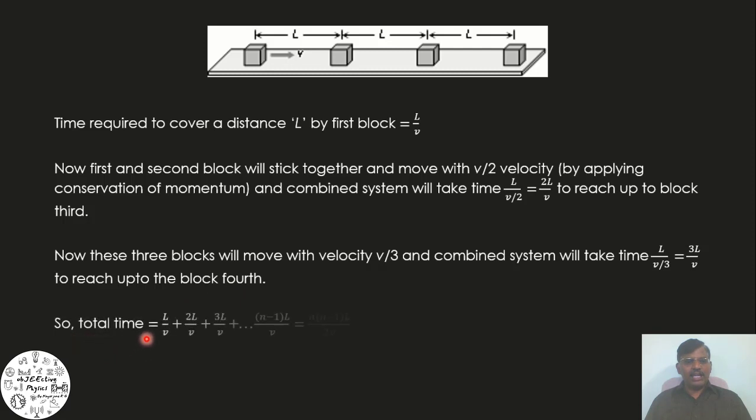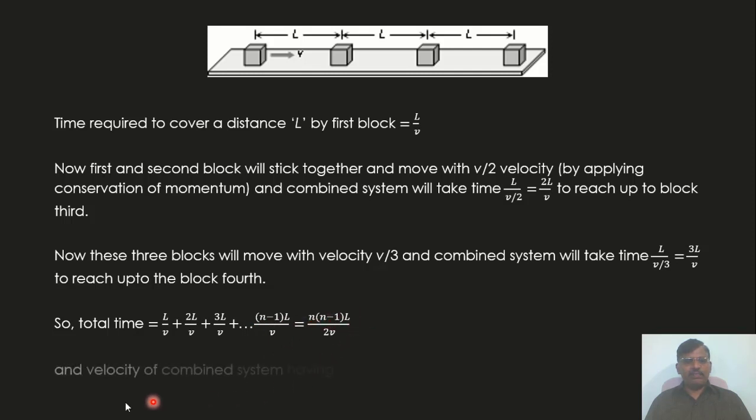So total time is equal to L by v plus 2L by v plus 3L by v plus, and so on, n minus 1 into L by v, that is equal to n into n minus 1 into L divided by 2v. And velocity of combined system having n blocks is v divided by n,